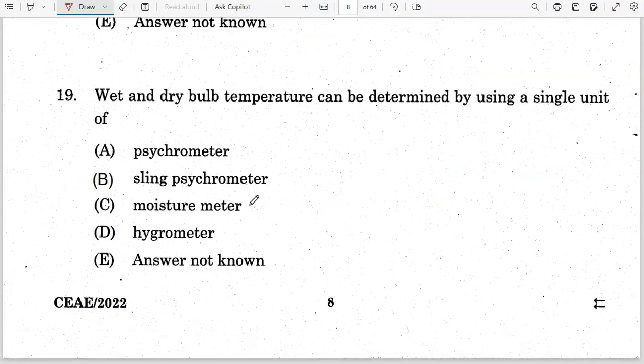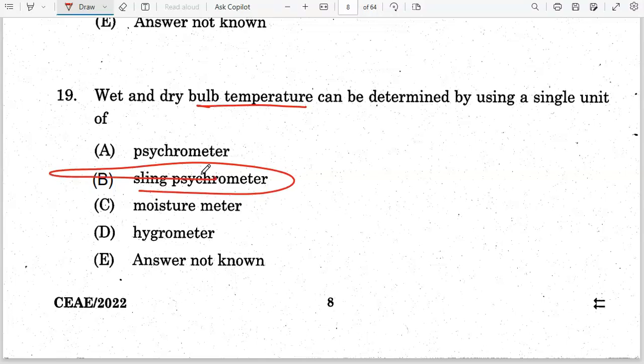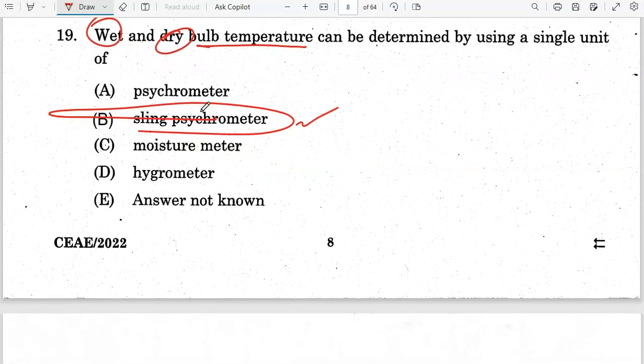Next question. Wet and dry bulb temperature can be determined using a single unit of sling psychrometer. Option B is the correct answer. So for wet and dry bulb temperature we can use the sling psychrometer.